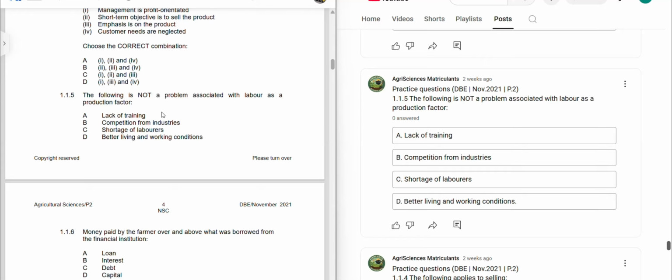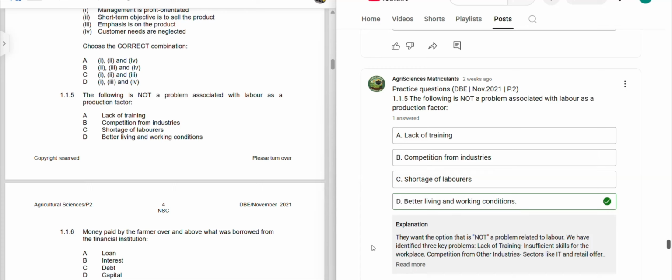where you cannot find air conditioners on the farm. You cannot find proper lighting on the farm. You cannot find office chairs on the farm. So you can see the levels. Okay, so they're very competitive, and there is a shortage of laborers that are skilled. So shortage of laborers, that's the problem. But better living and working conditions is not a problem.